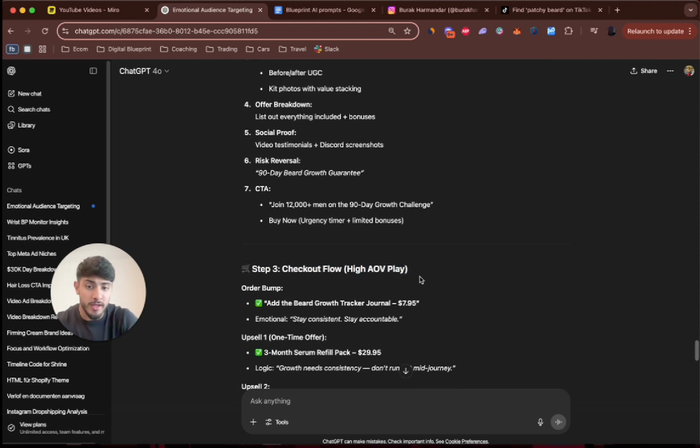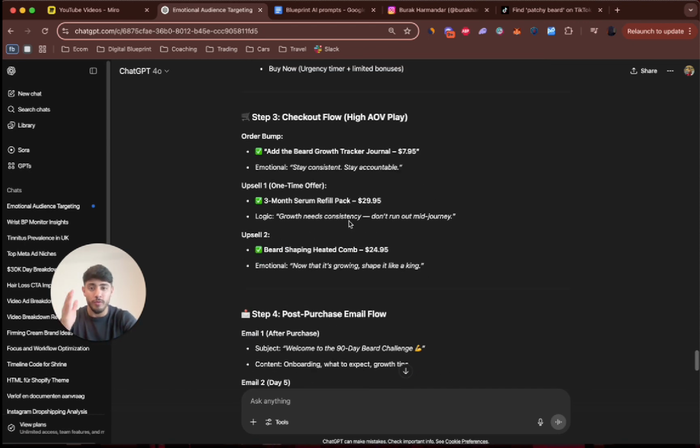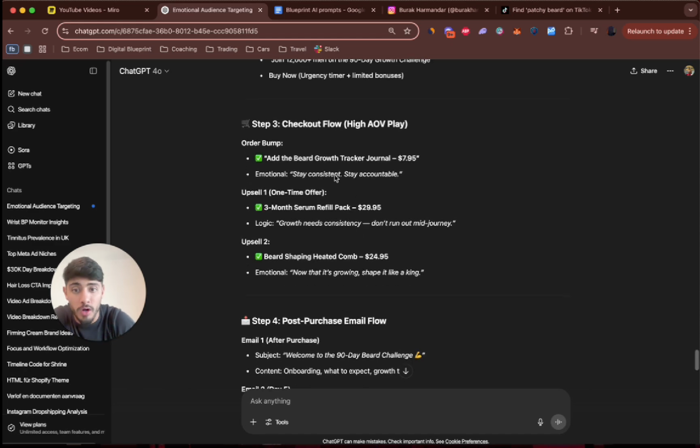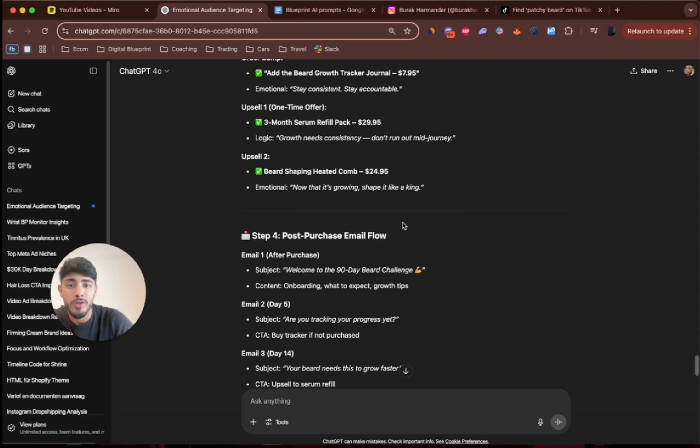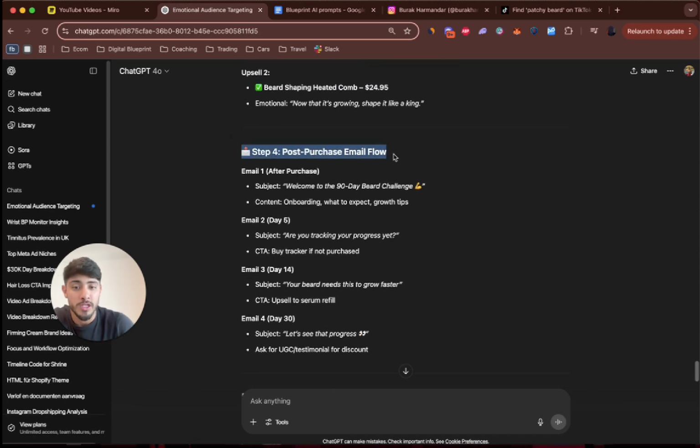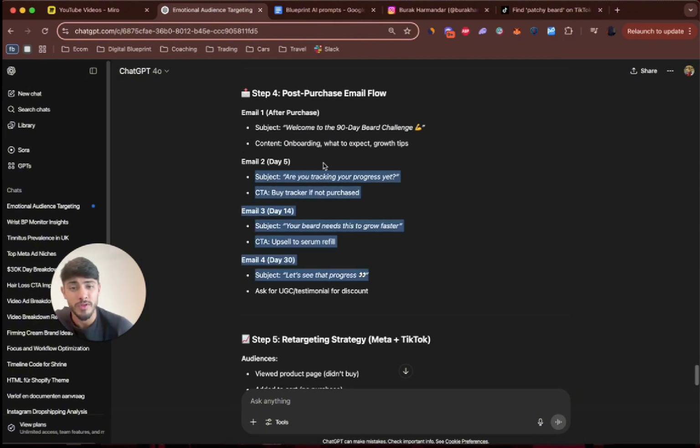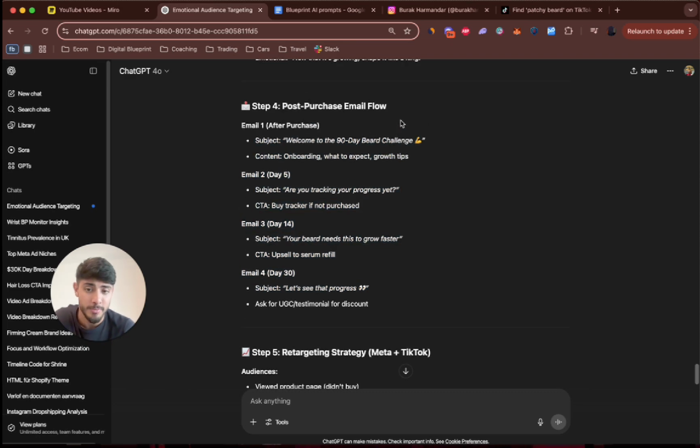Now, step 3, it's literally giving you the full thing. I'm giving you literally the full starting a brand, just working it out until like a store, even a checkout flow, right? Here, add the beard growth tracker journal, 3 month serum refill, beard shaping, heated comb, like upsell. All these things you can upsell with, increase your AOV, make sure you're gonna make more money from it. Post-purchase email flow, even that, bro. I'm telling you, even the emails is giving you. Usually you do this with an email agency. Now, if you need one, you can text me again. But anyway, just go to my Instagram, you get the point.